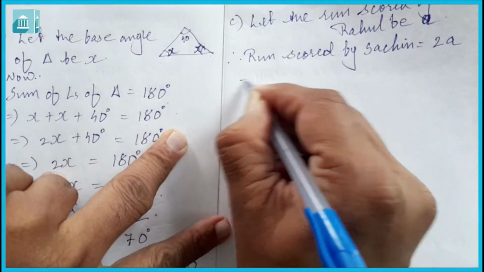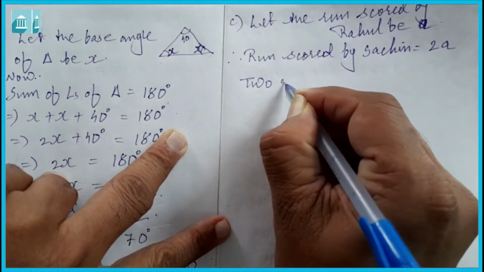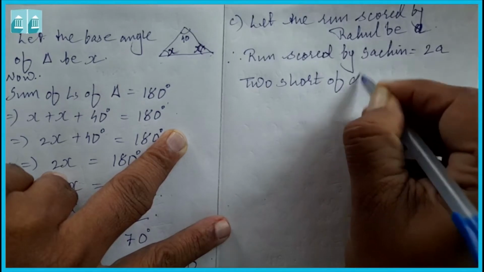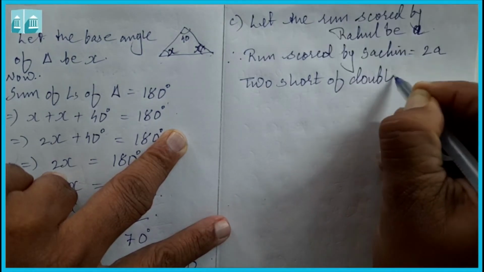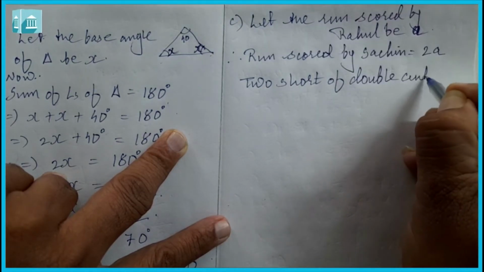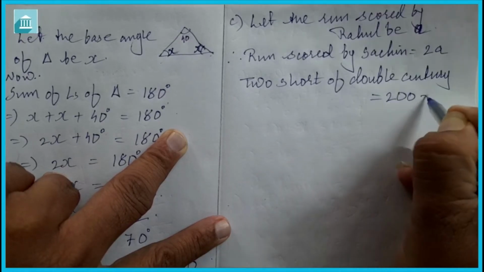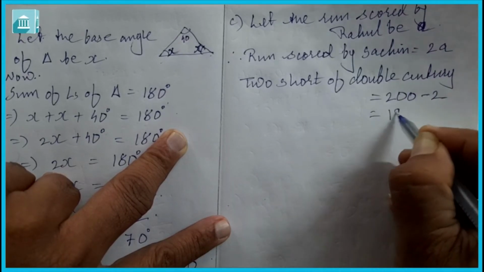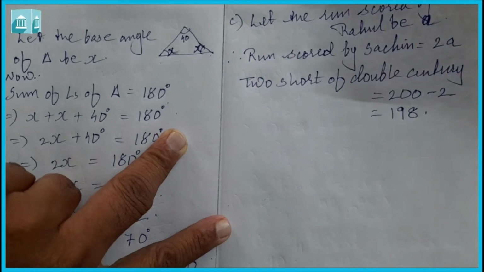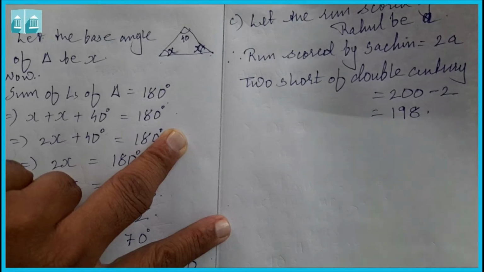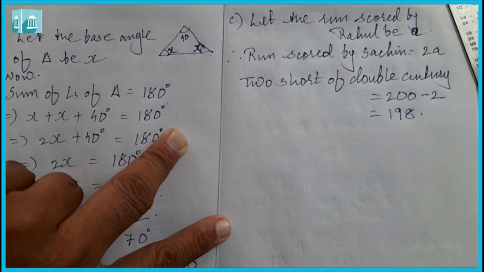Too short of a double century means 200 minus 2, which is equal to 198.